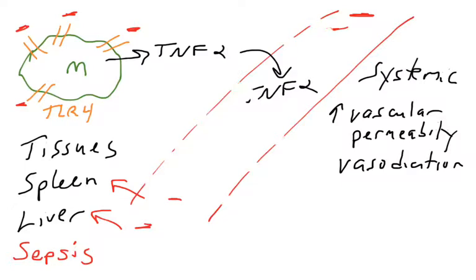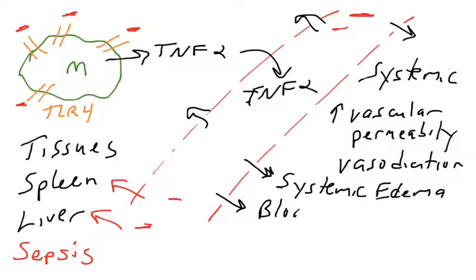But imagine blood vessels all over the body increasing vascular permeability and vasodilating. You're sending all this blood to all sorts of places, and the fluid is leaking into your tissues. So what happens is massive swelling in organs around the body, and you have dangerous edema.